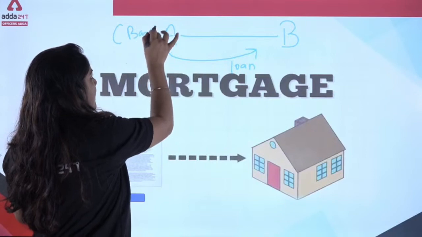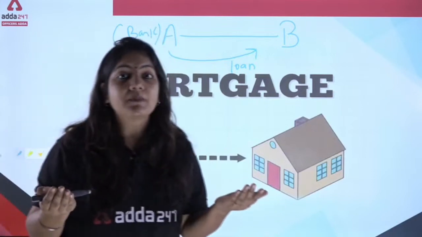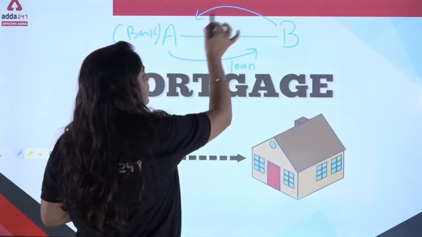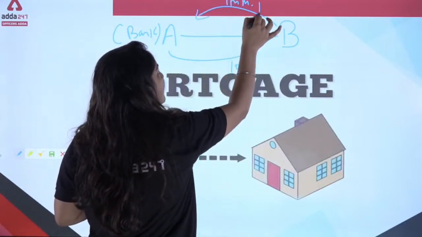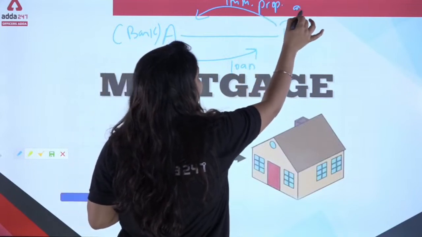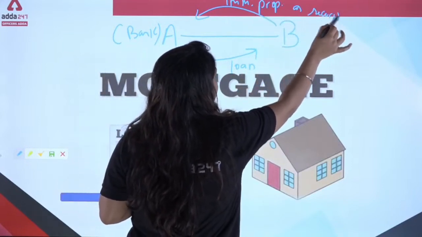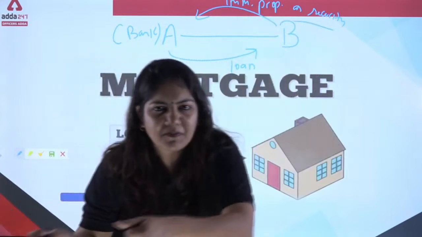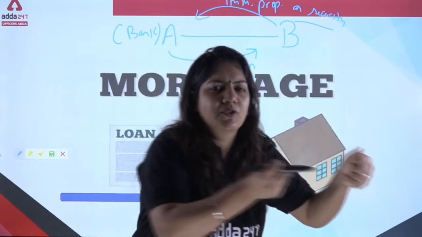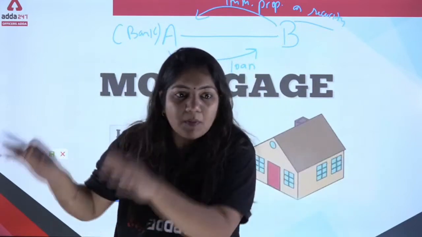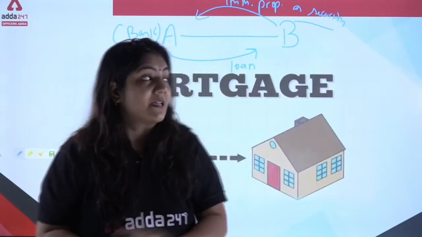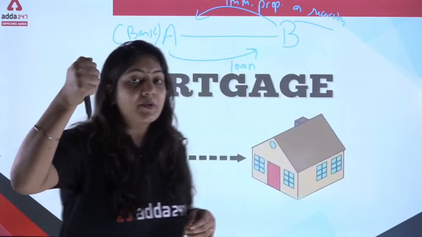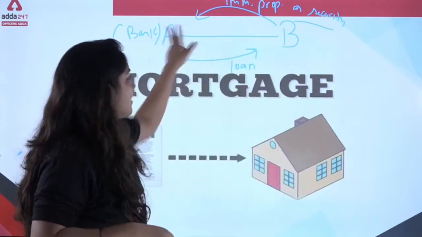A demands something as security, and B gives immovable property as security. As you know, immovable property cannot be brought by one person and given to another, because immovable property is attached to the earth. So in this case, person B has given the document of the immovable property as security to the bank.